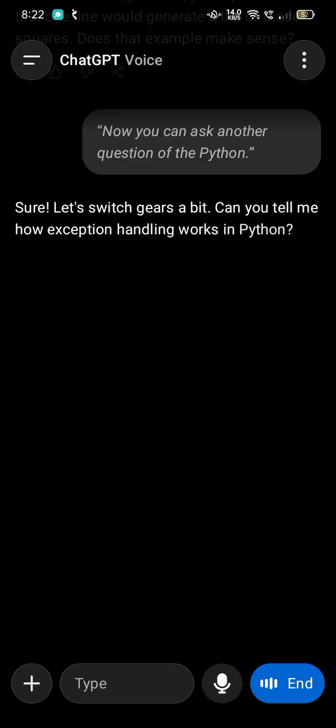Sure, let's switch gears a bit. Can you tell me how exception handling works in Python? Like, what's a try-except block, and how would you use it?